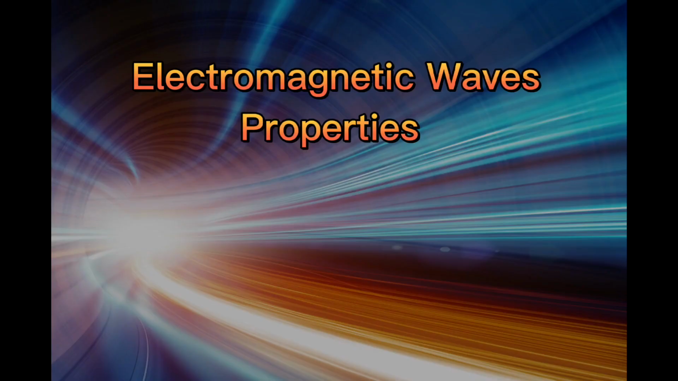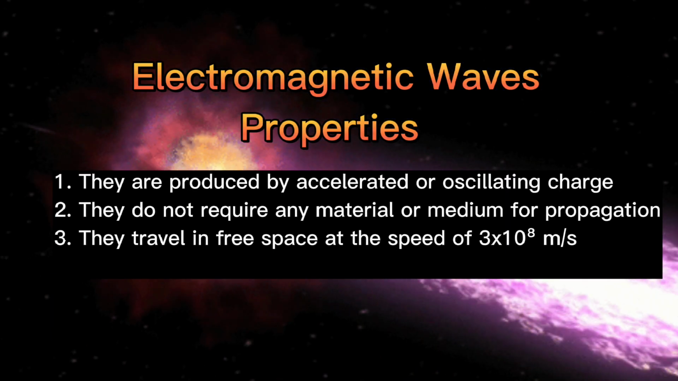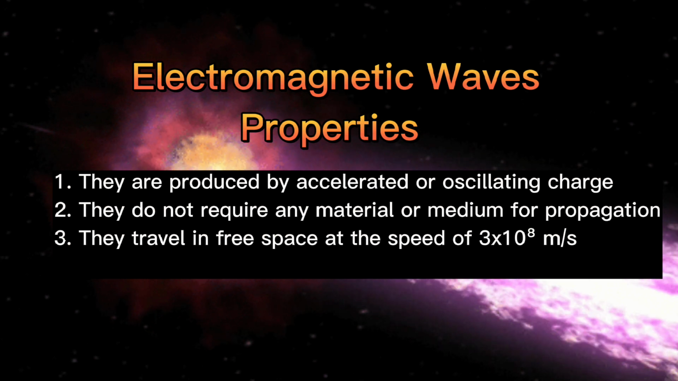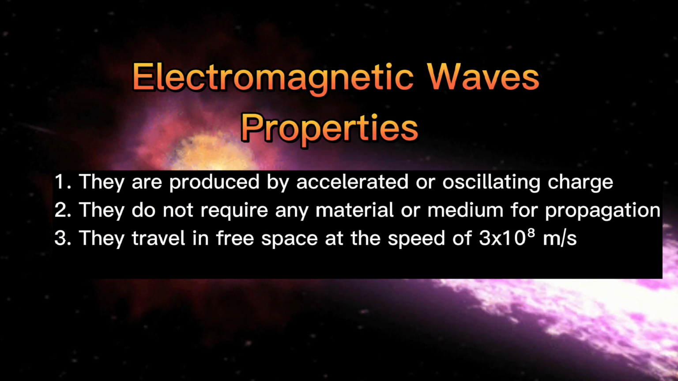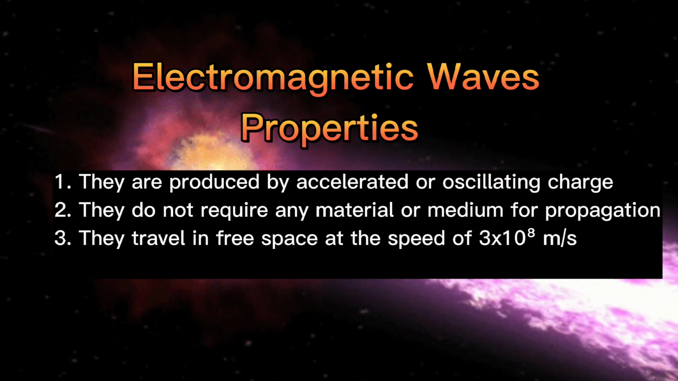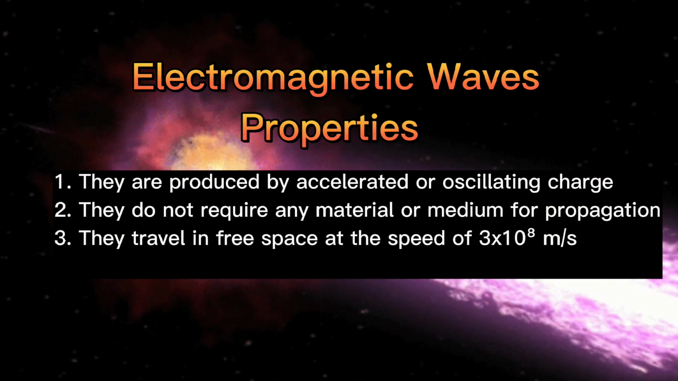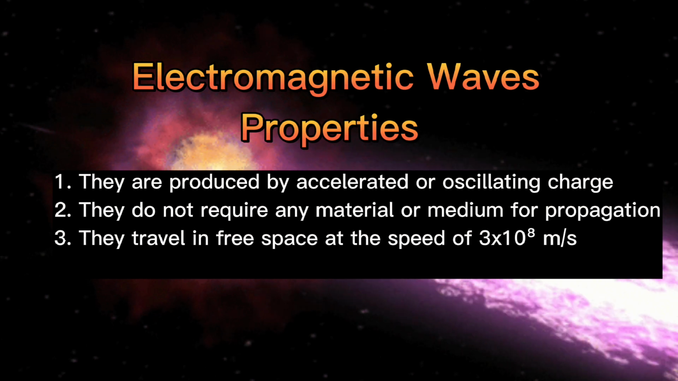Electromagnetic wave properties. They are produced by accelerated or oscillating charge. They do not require any material or medium for propagation, and they travel in free space at the speed of 3 times 10 raised to 8 meters per second.